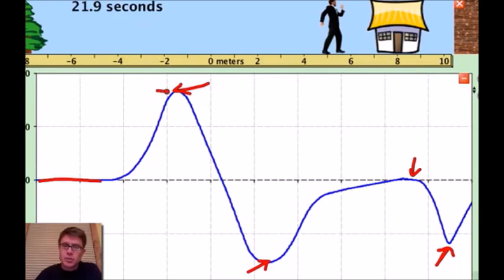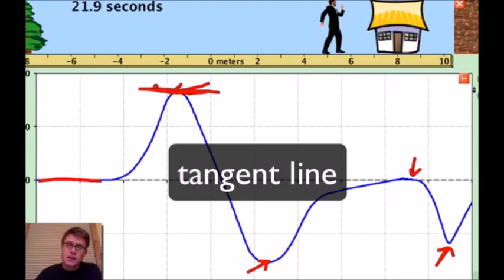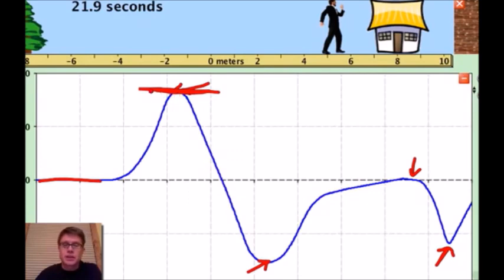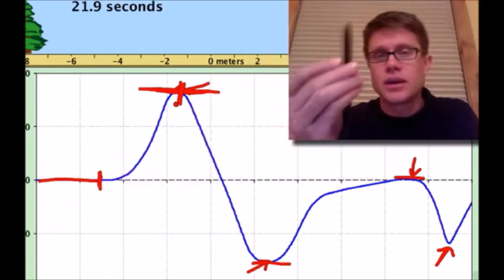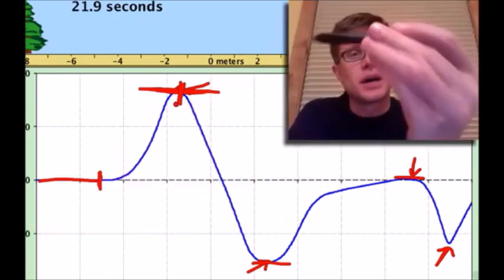Well, at this point, there's a line in math and in geometry, we call that the tangent line. And the line that is perfectly parallel to this graph at that one point is called the tangent line. And at this point, the tangent line would be 0. And at this point, it would be 0. And at this point, it would be 0 as well. And so the fun part is figuring out what happens from here, where it is 0, to here, where it is 0 as well.